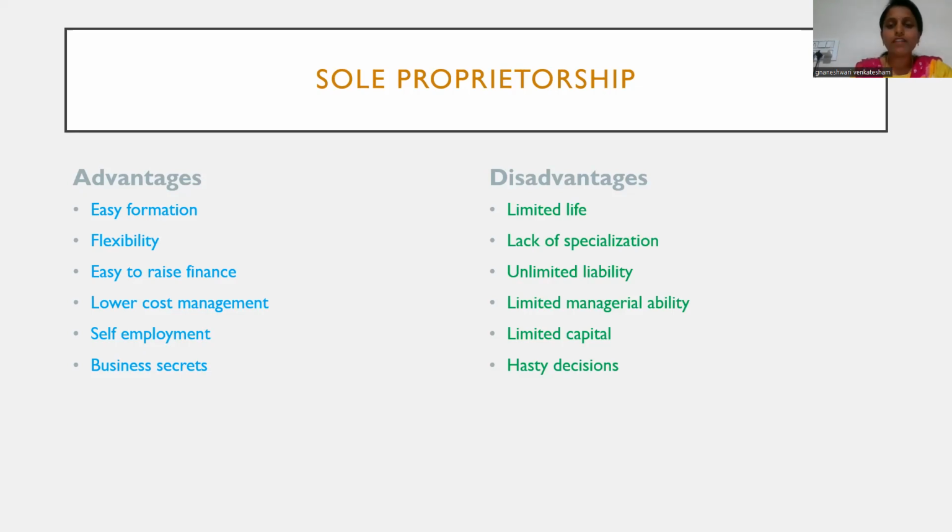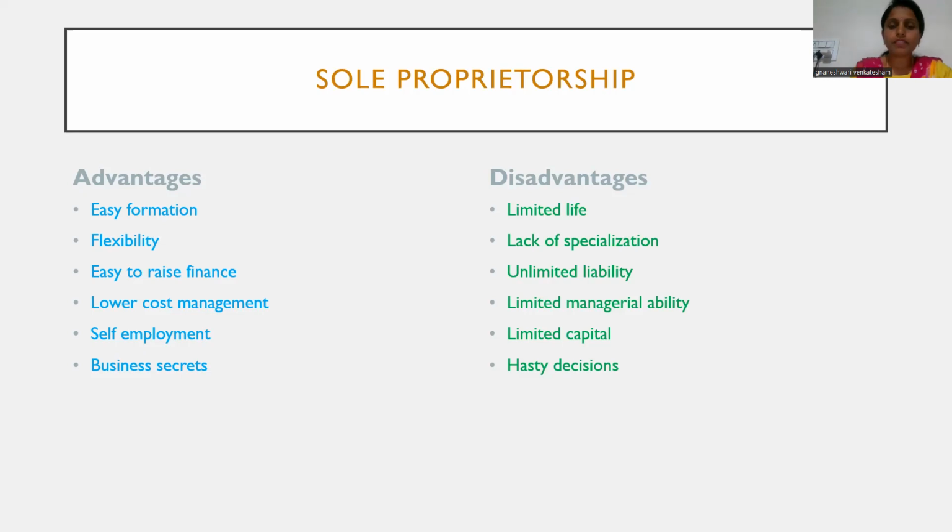Why? Because after the death of the owner, the continuation of the business firm is like a question mark. So if the owner dies, if the proprietor dies, immediately the business activity will be stopped.